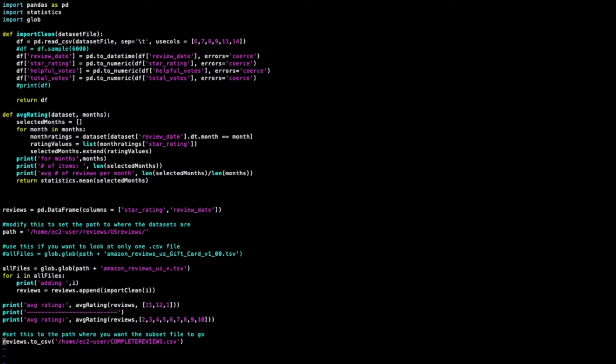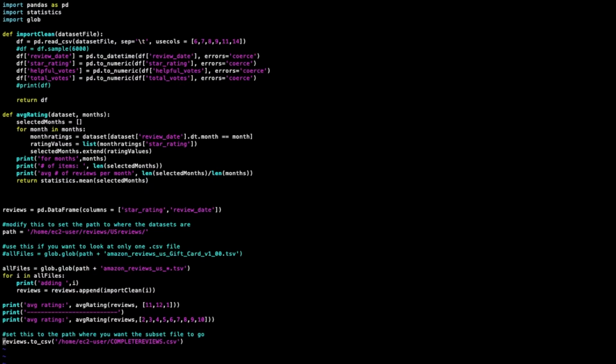So we have this reviews data frame. We're creating a new data frame using two columns, star rating and review date, because those are the two we're interested in at the moment. And then we have a couple lines to find where the files are located locally. In this case, it's on my EC2 instance, a T2, or is it T2 micro, I think it is. I have this line commented out, but if you want to, you can use only one TSV file.